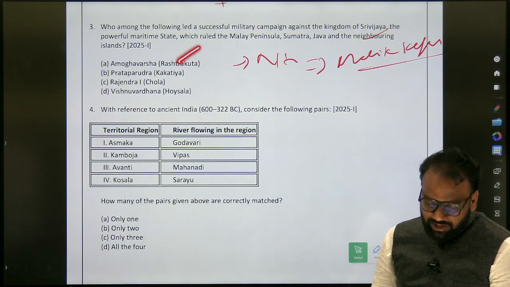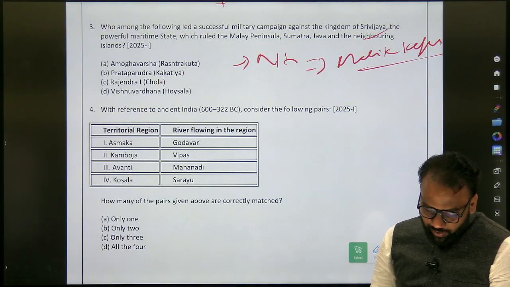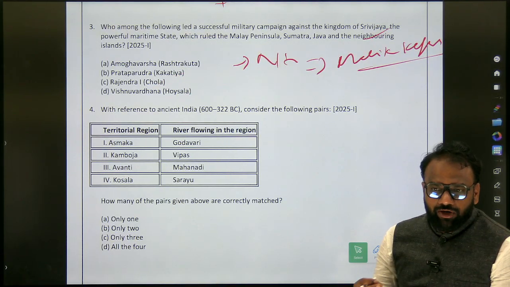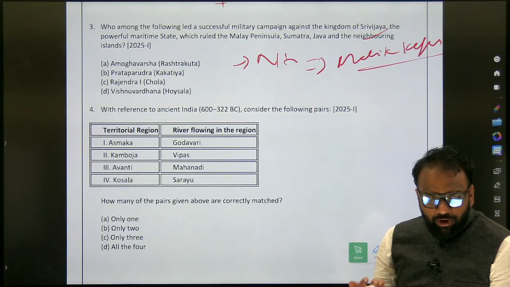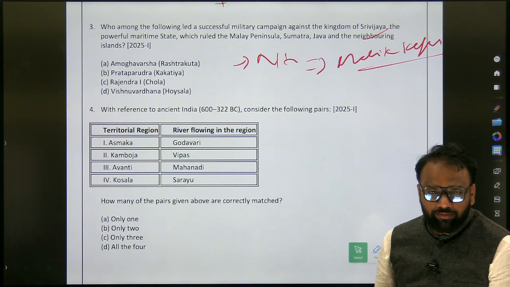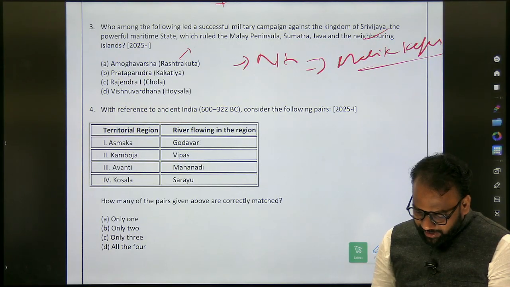So who is the founder of Rashtrakuta dynasty? Who is the founder of Kakatiya dynasty? Who is the founder of Chola dynasty? Who is the founder of Hoysala dynasty? In this fashion you will just revise, and whichever appears in the question paper is an important dynasty. So Rashtrakutas, they existed from which century to which century? 8 to 10. We have discussed, right? The same thing, just revision. So you write it here, 8 to 10.